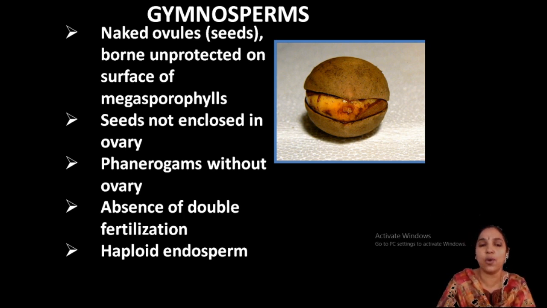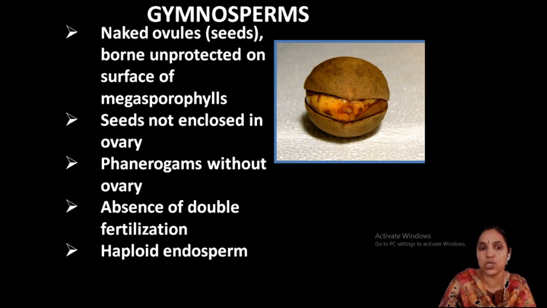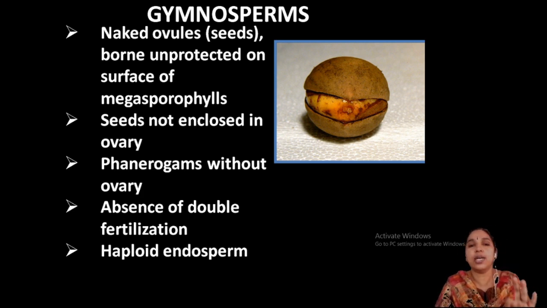Clear? Now, another point is that the endosperm here is haploid because there is no double fertilization. After double fertilization the triploid nucleus becomes endosperm in angiosperms, but here there is no double fertilization. So the endosperm is haploid, produced from within the structure of the ovule itself.